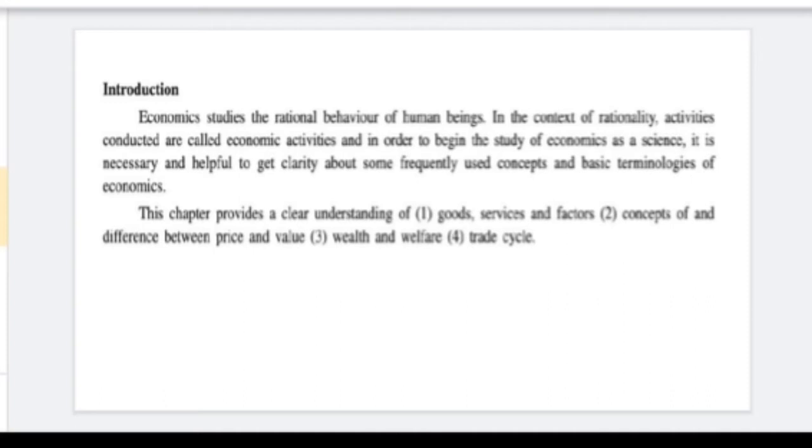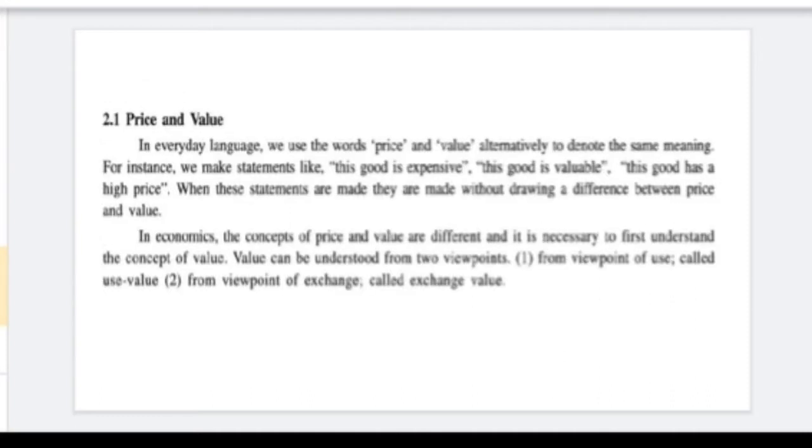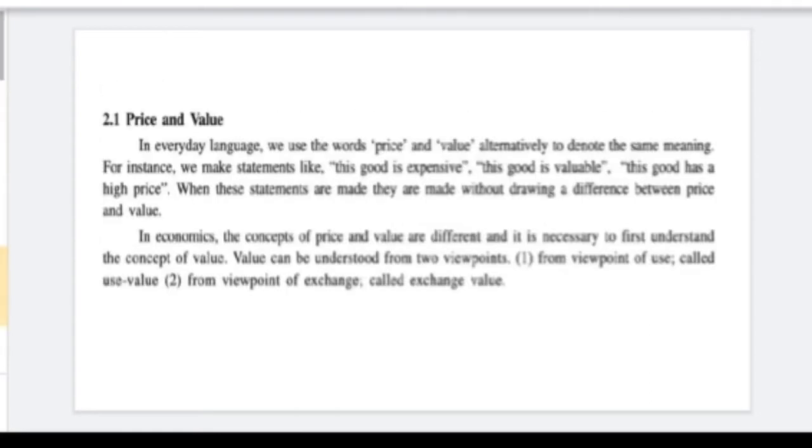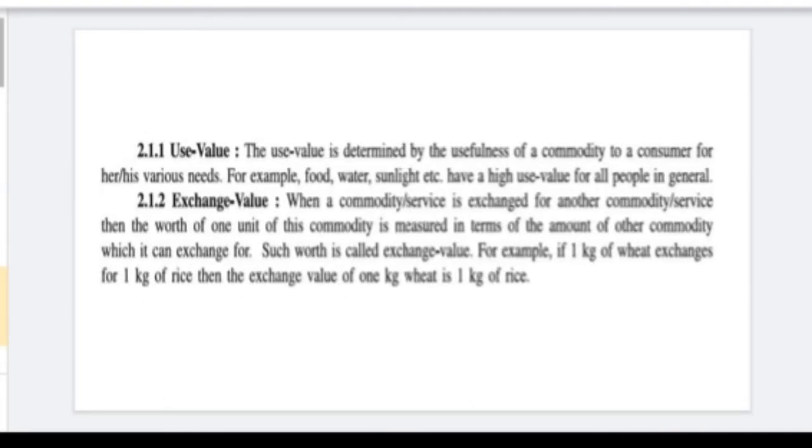Second, you are going to see what is the concept of price and value and what is the difference between price and value. Third, you are going to learn wealth and welfare. Fourth, very important part, you are going to learn trade cycle. So first we will see price and value.